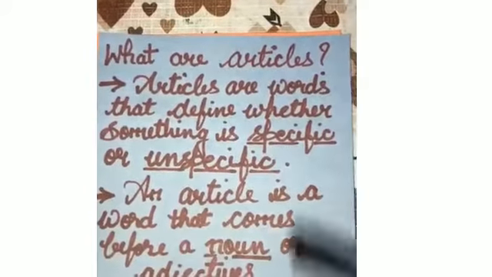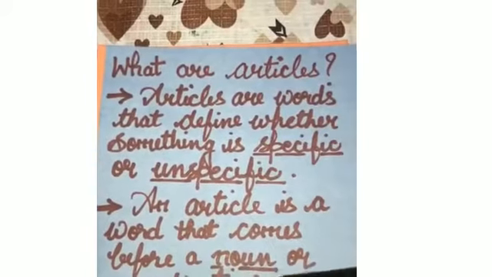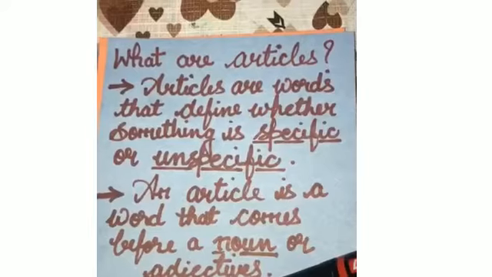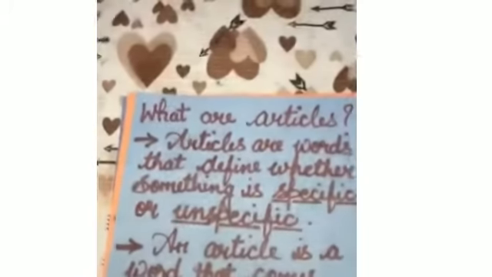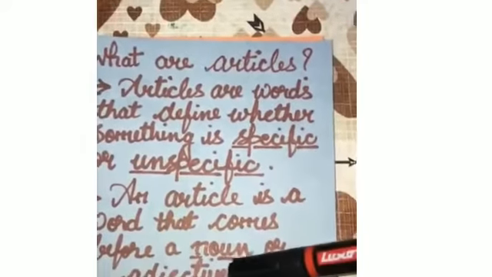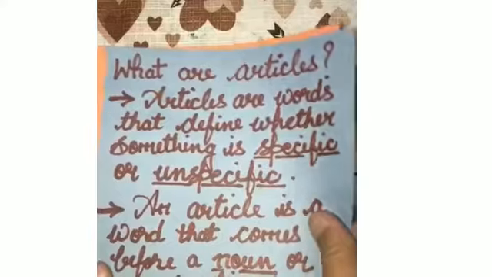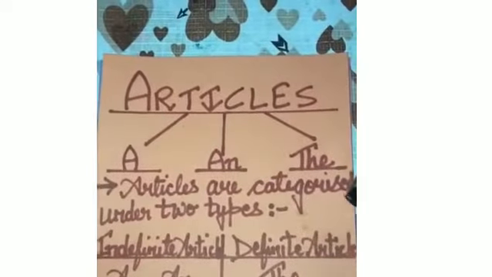Okay, an article is a word that comes before a noun or adjectives. Okay, so articles are always placed before a noun or adjectives. Now let us see how many types of articles there are.